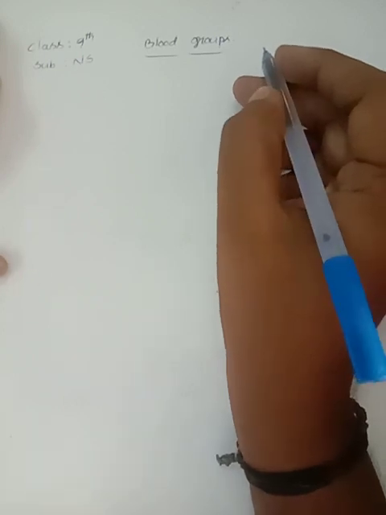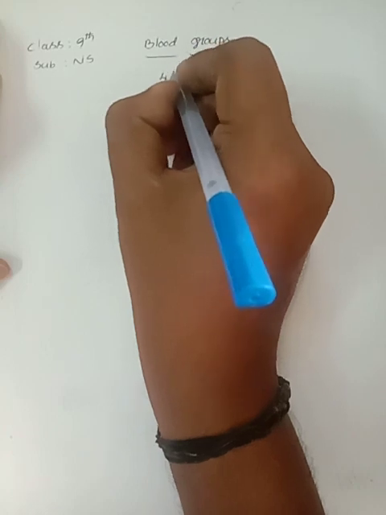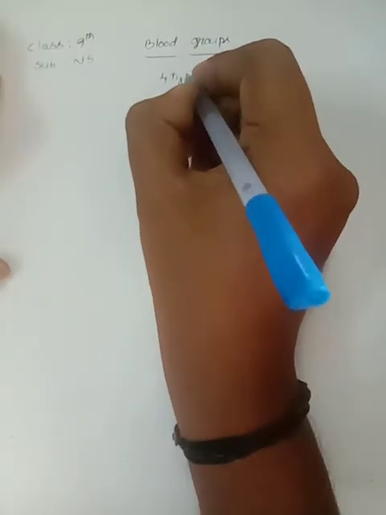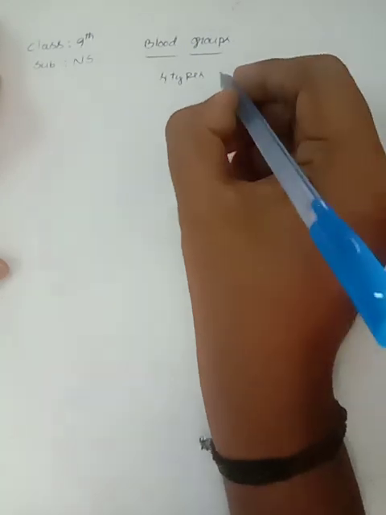Children, in our blood, mainly four types of blood groups are present.